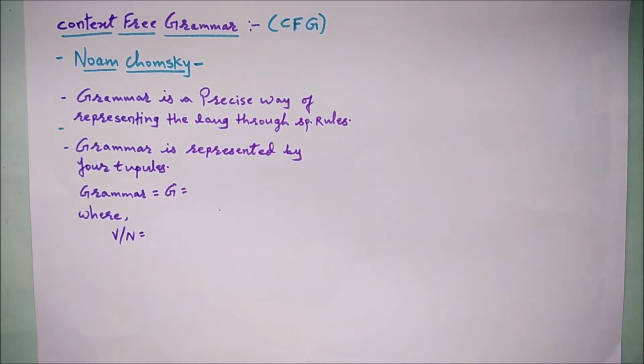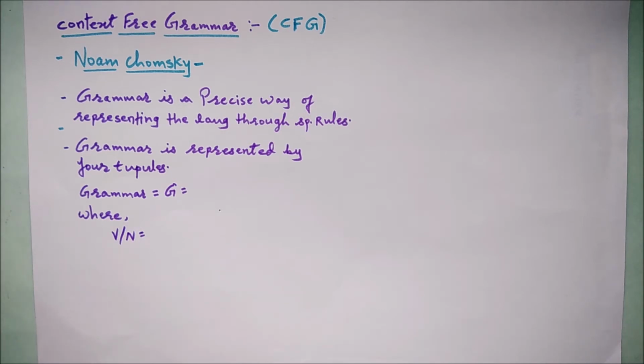Basically, the grammar in the TOC was established by Noam Chomsky, a great mathematician, scientist, and researcher. Right. So let's try to understand first what we mean by the grammar in the TOC.